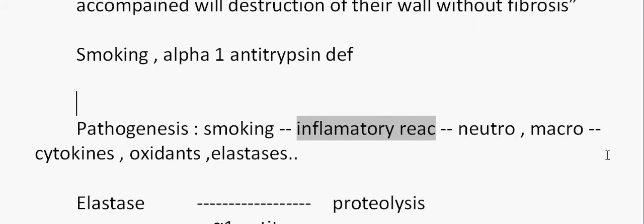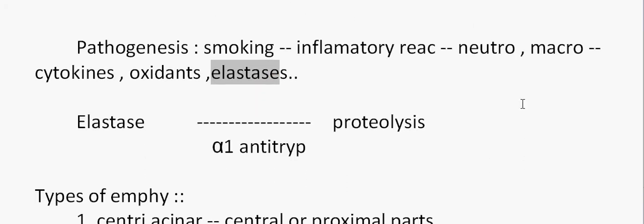Talking about the elastases released during the inflammatory reaction, the main function of elastases is proteolysis. These elastases degrade the elastin situated in the alveoli. We know that elasticity is very important for the lungs so that they don't collapse during expiration. What the elastase does is injure the elastin, that is, it is involved in proteolysis and destroys the elastin in the lung spaces.